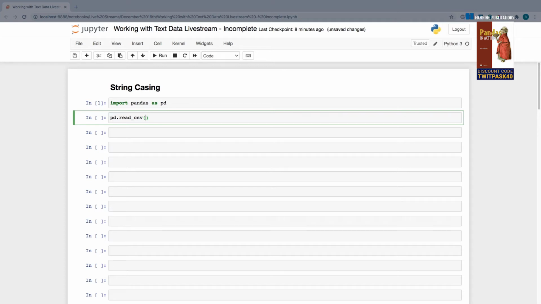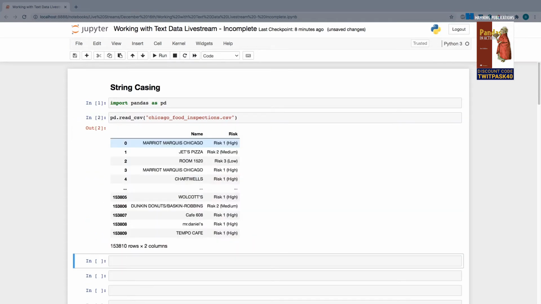In the exact same directory where I have this Jupyter Notebook, I have a sample CSV file that I'm going to use for this tutorial, and it is called Chicago Food Inspections.csv. For now, I'm just going to execute the cell so we can preview what it looks like.